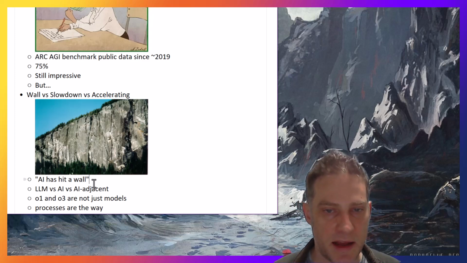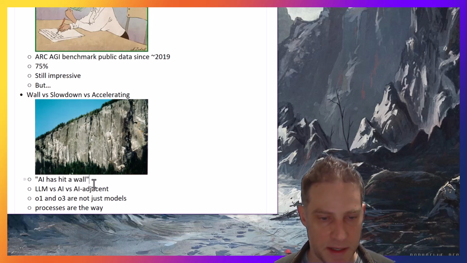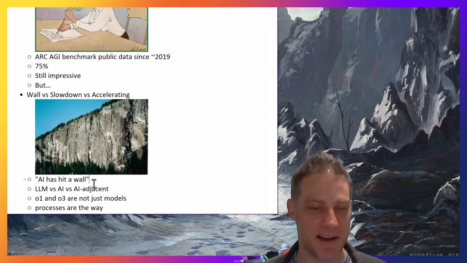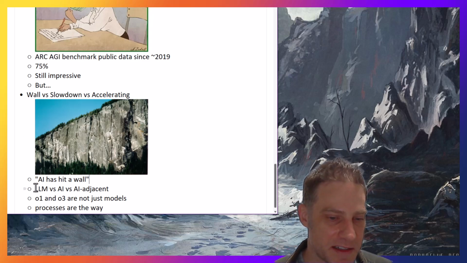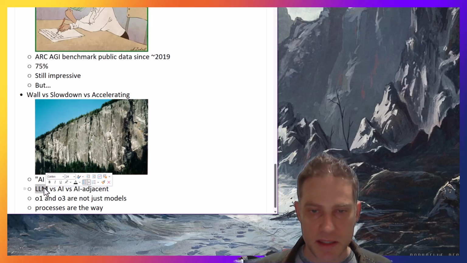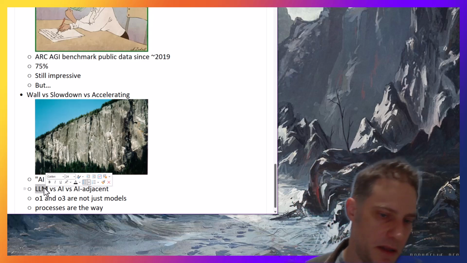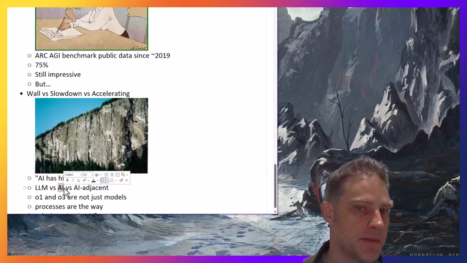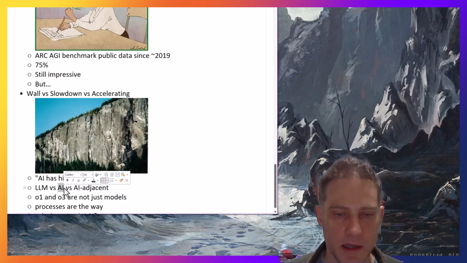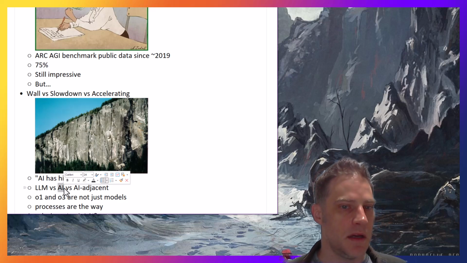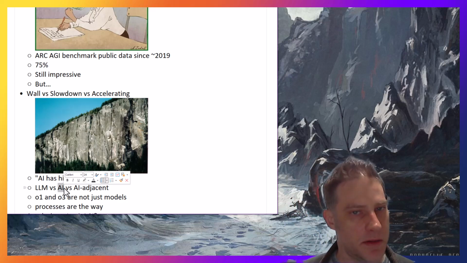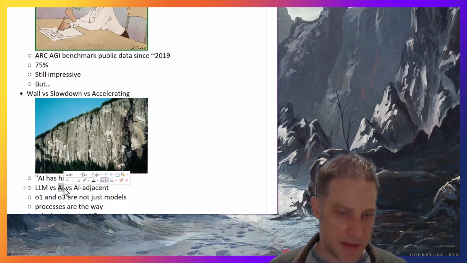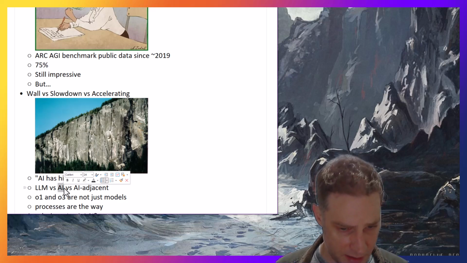That's why they didn't go to GPT-5, because the LLM itself, and again, o3 and o1 are not just models. This is so important that I've not heard anybody else talk about. And you know, let's compare so that this is significantly slowed down. I still think there will be improvements, but it won't be at the GPT-2 to GPT-3 level and stuff like that. AI more broadly, so there's a lot of things outside of LLMs, or let's say, more like AI adjacent, that are improving significantly because so much of the focus has been on the models themselves, and so little of the focus has been on how we leverage them as tools. And as people look at that, I think there's a lot of room to work in that area.